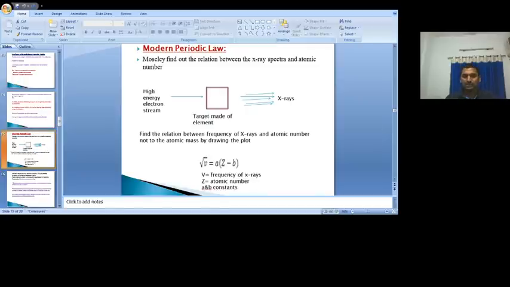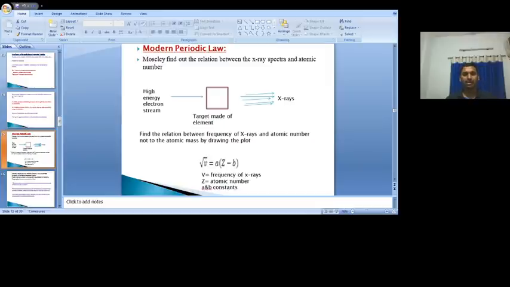He studied the relationship between the frequency of X-rays and atomic number. How this concept is useful in the development of the periodic table: a target was there, made up of different elements, and a high energy electron stream strikes this target, and immediately X-rays of different frequencies are emitted.